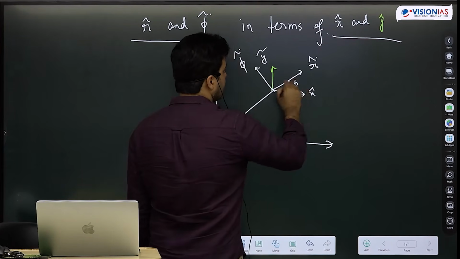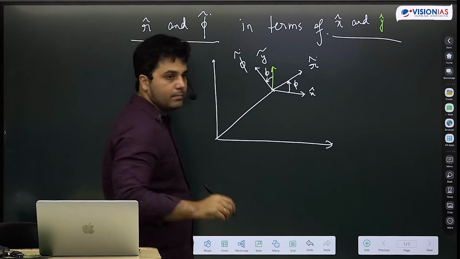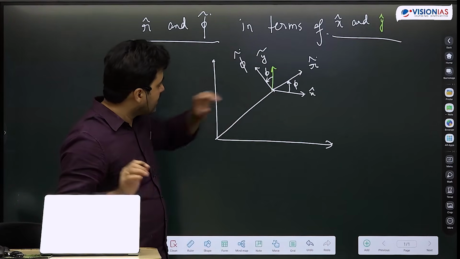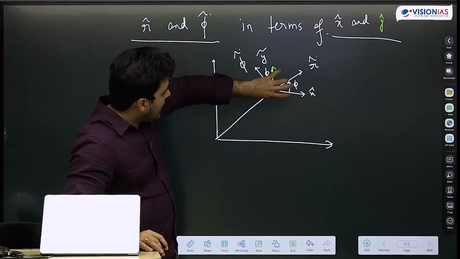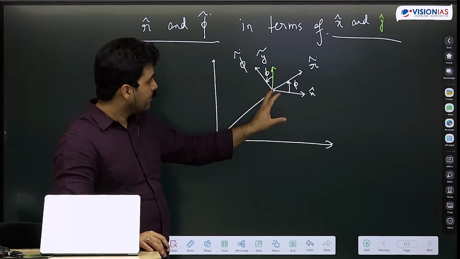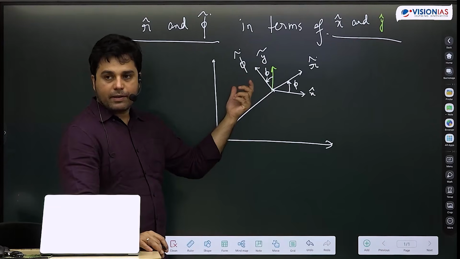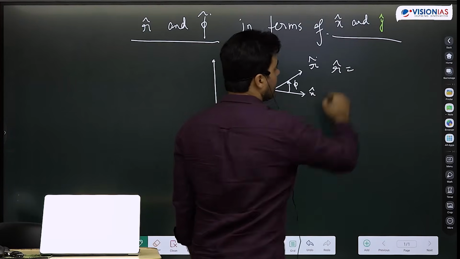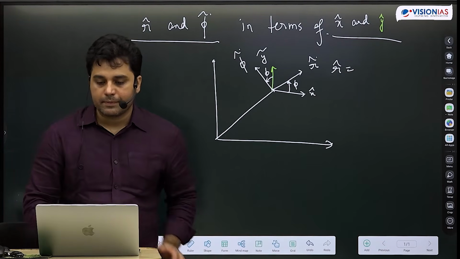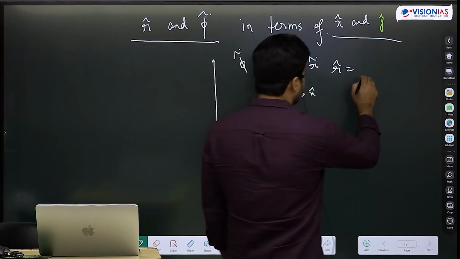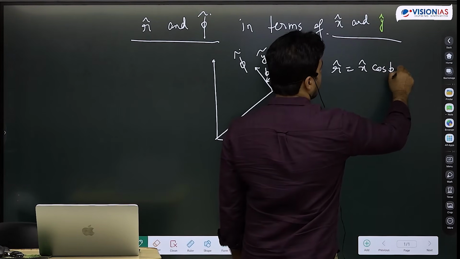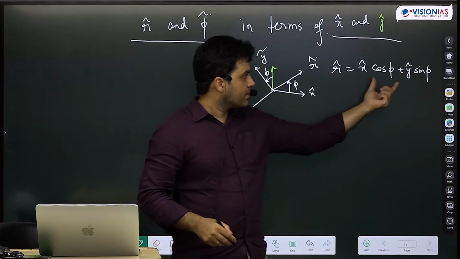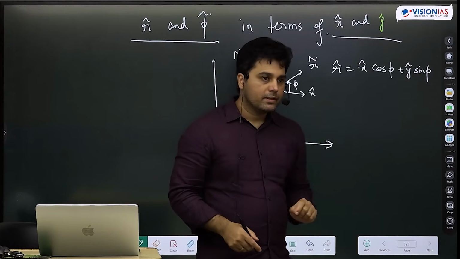And I know this angle. But I already know this transformation. I already know that at this point, this x cap, y cap has been rotated by angle phi, and that has become r cap and phi cap, right? So I already know this transformation. What is that transformation? How can we write r cap? x cap cos phi plus y cap sin phi. Now you can clearly see that if I take mod of it, this is cos square phi plus sin square phi, which is 1. So it is a unit vector.